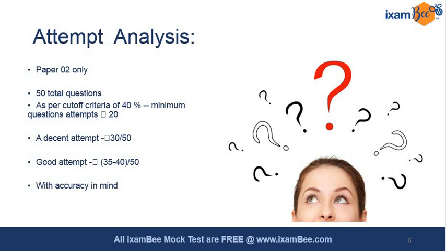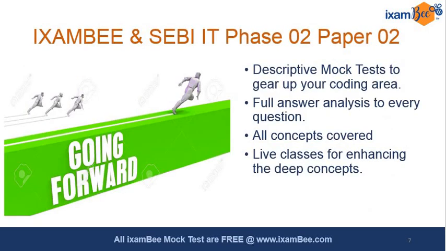So according to me, if you have attempted 30 to 40 questions, you can start preparing seriously for phase 2. Now when I talk about phase 2, what is the relationship between iExamB and SEBI IT phase 2 paper 2? We are trying to help you by providing the descriptive mock test to give a finishing touch to your coding areas. As you know, paper 2, which is going to be purely a coding test, will have 3 sections: one on data structures, one on algorithms, and the third on string manipulation. There are 40, 40 and 20 marks given to each part.